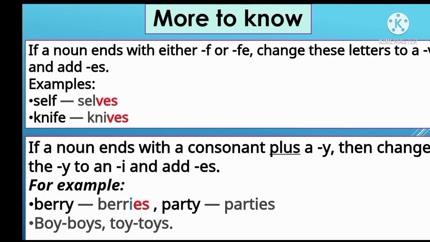So you change y and write ies, berries. Like that, party, parties. But boy, last letter is y, but before it we can see o, a vowel letter. So here only we will add s for making it plural. So it will be boy, boys. Like toy, toys.